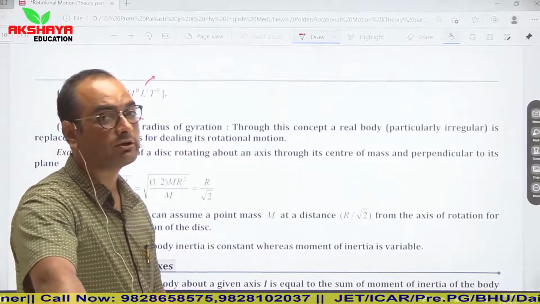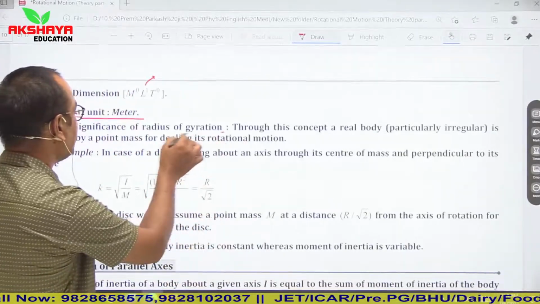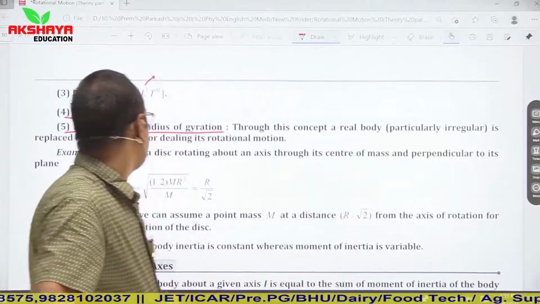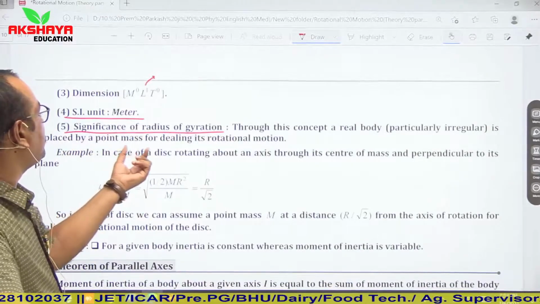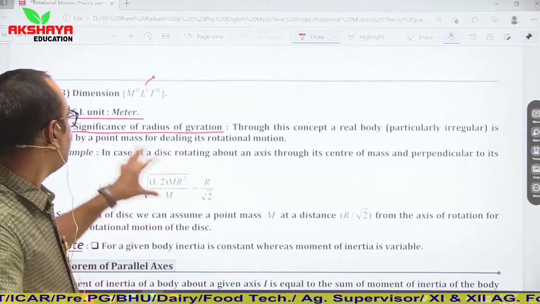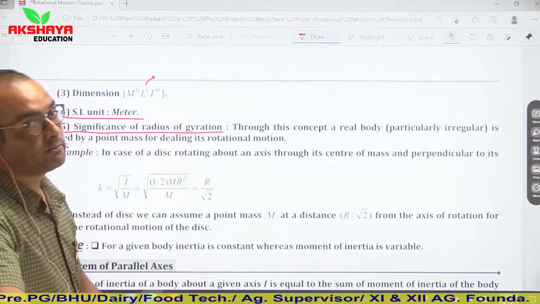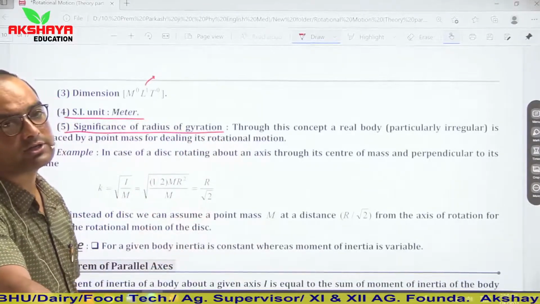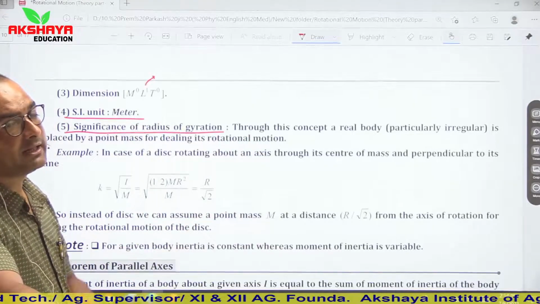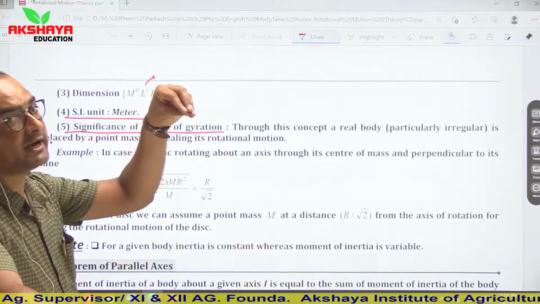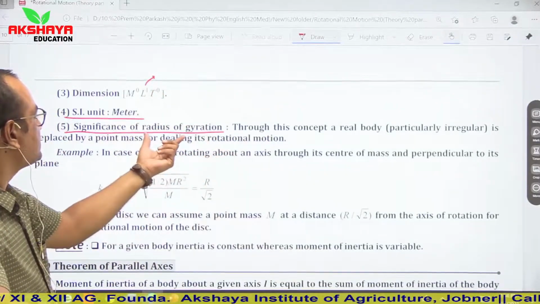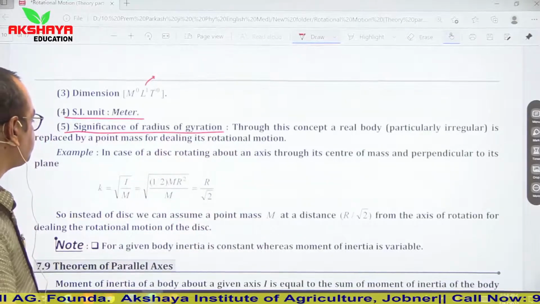So what does radius of gyration signify? Through this concept a real body is replaced by a point mass for dealing with its rotational motion. So while calculating moment of inertia, or while talking about rotational motion of any body of any irregular shape, we can consider that its whole mass is concentrated at a single point. So this is the concept which is given by radius of gyration.